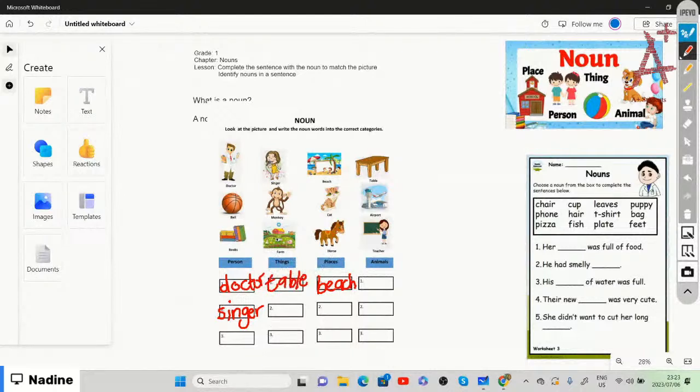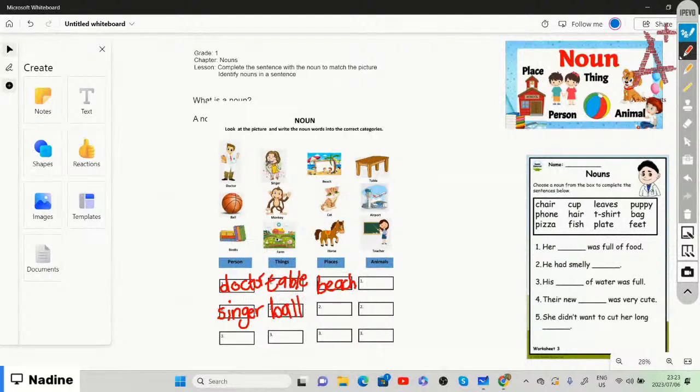The bowl. Is a bowl a person, a thing, a place, or an animal? A bowl is a thing that you use to eat from. The monkey.